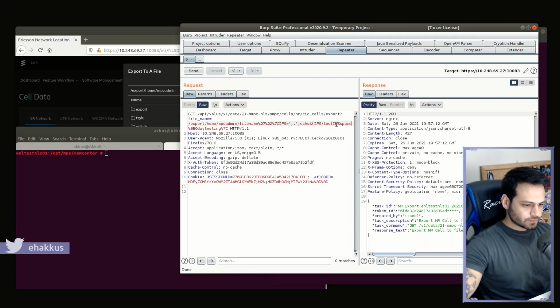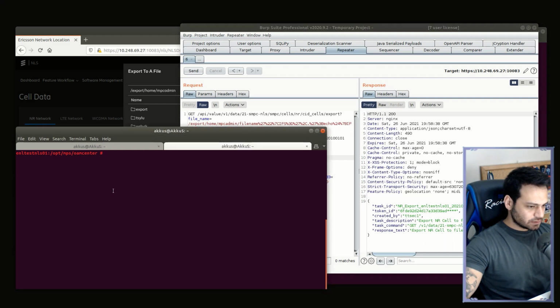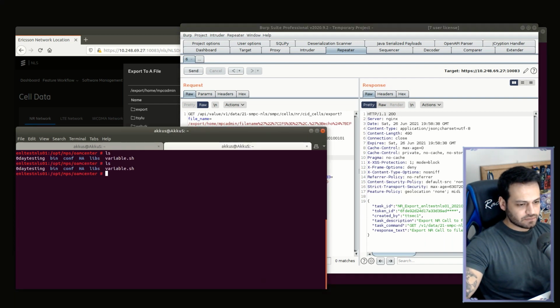Also, the characters must be well encoded. Let me copy. I have this payload also. It's okay, yes. After sending, let's check the server. This technique works successfully, guys. We are free of these restrictions.